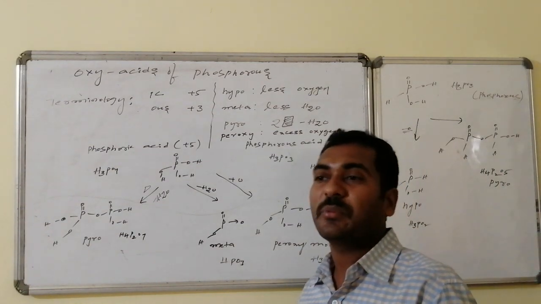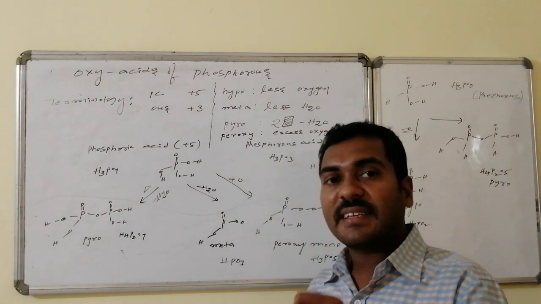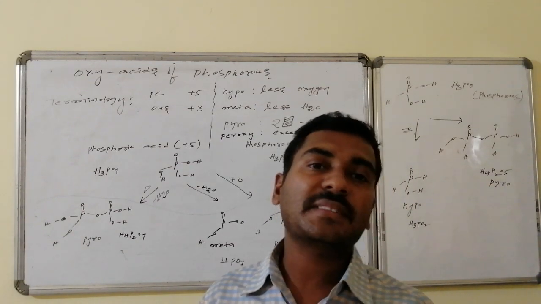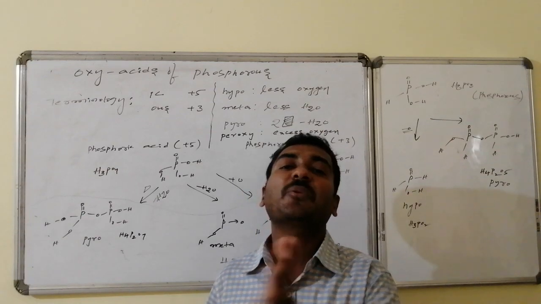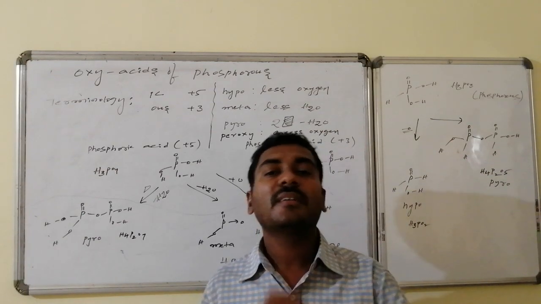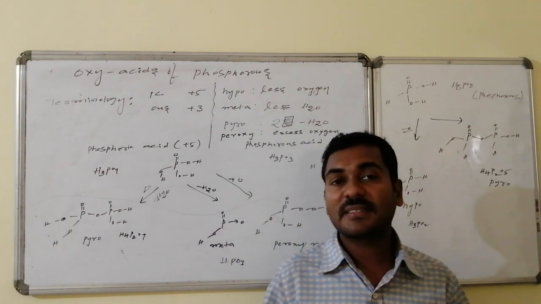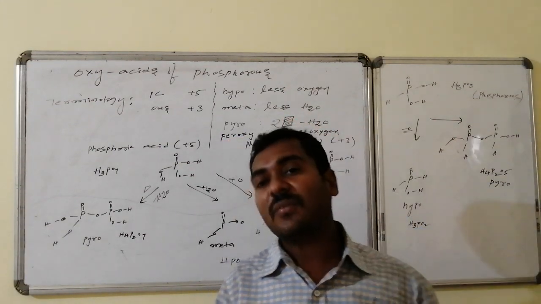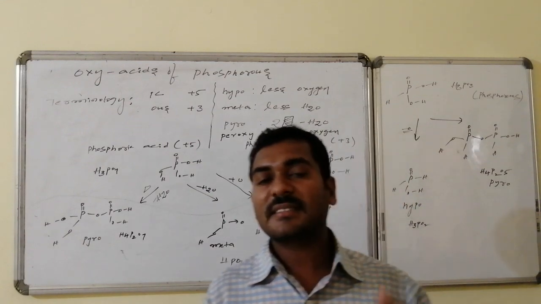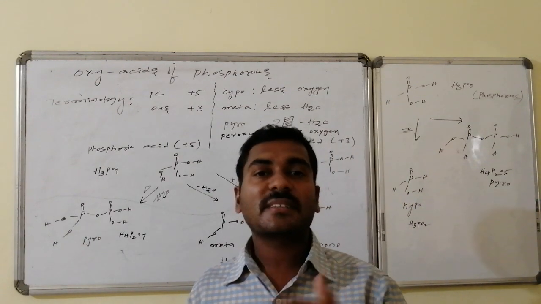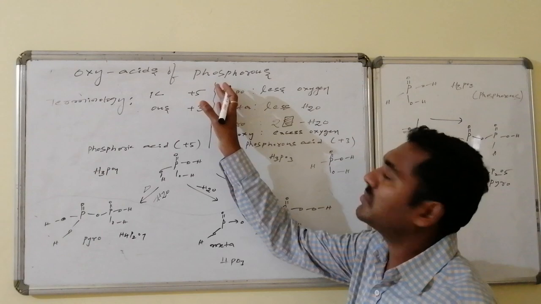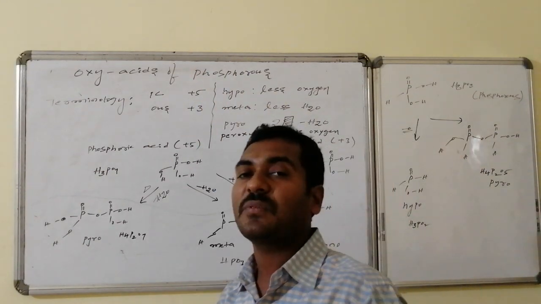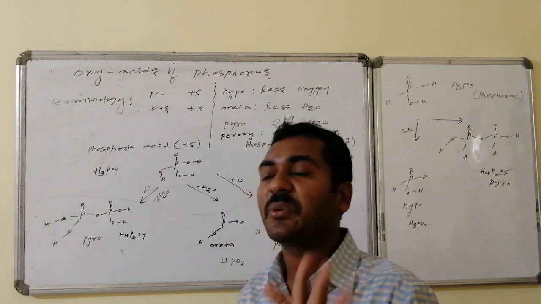There is no hypo because the +5 state is the highest state, and the next important state after +5 is +3. We named it phosphorus acid. Hence, we never go for removal of oxygen followed by hypo for the higher oxidation state containing phosphorus acids. So hypo is generally used for the lower oxidation state containing phosphorus. That is possible in the case of phosphorus acid, not in phosphoric acid.